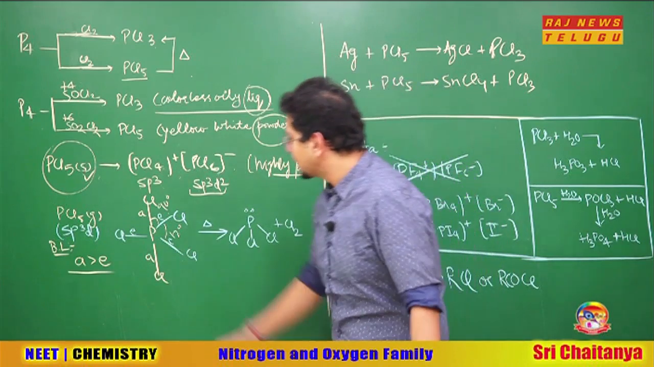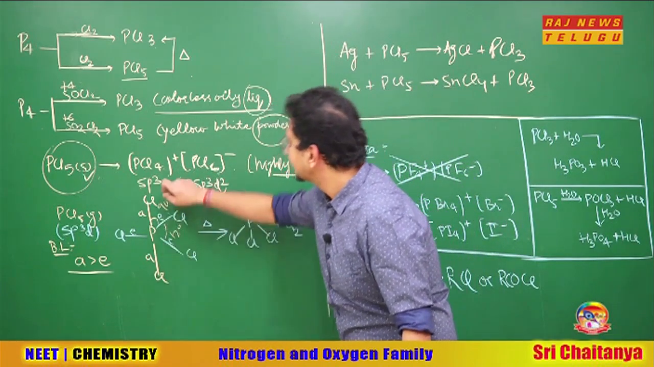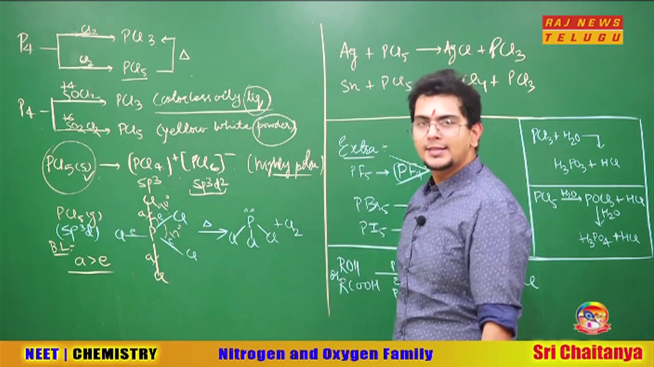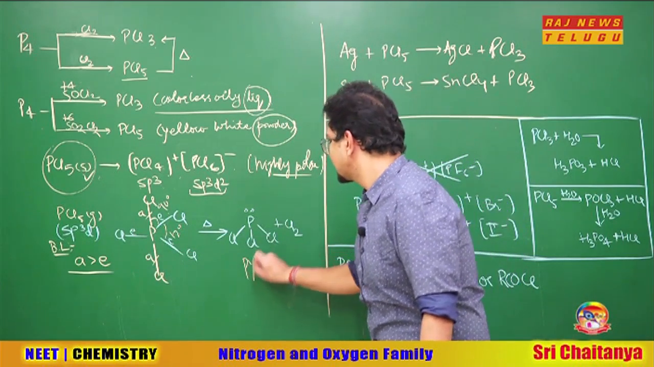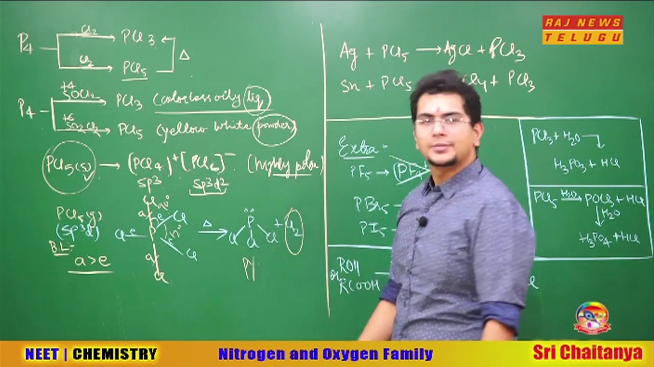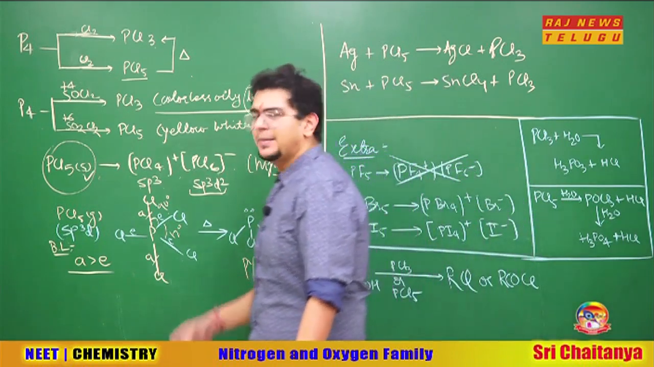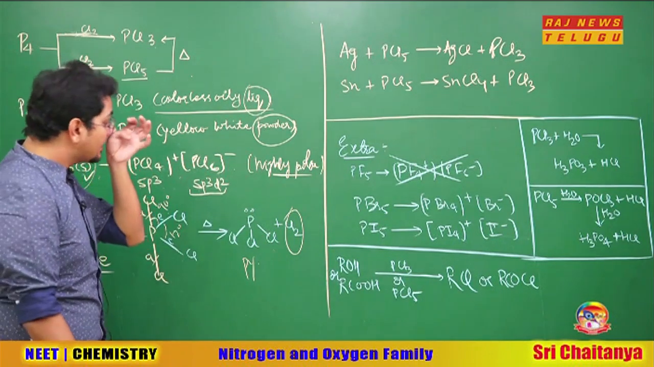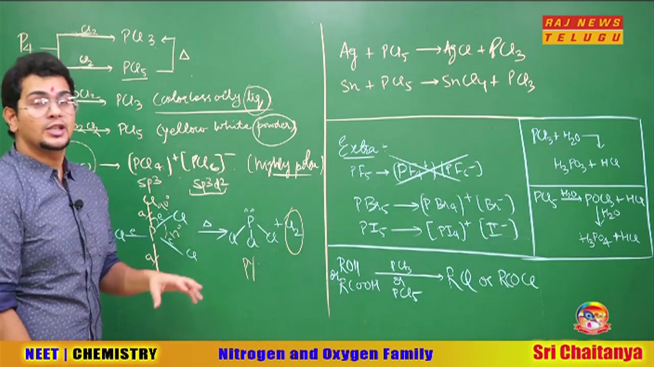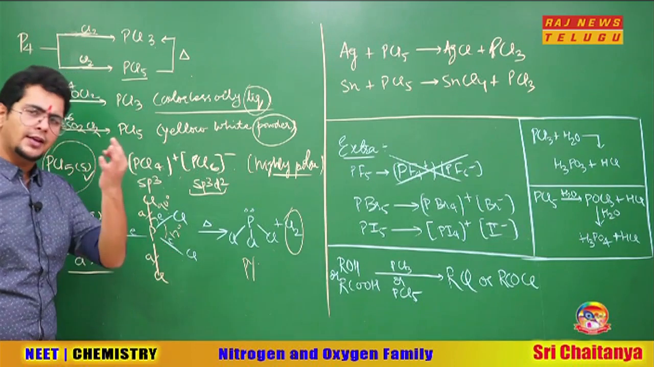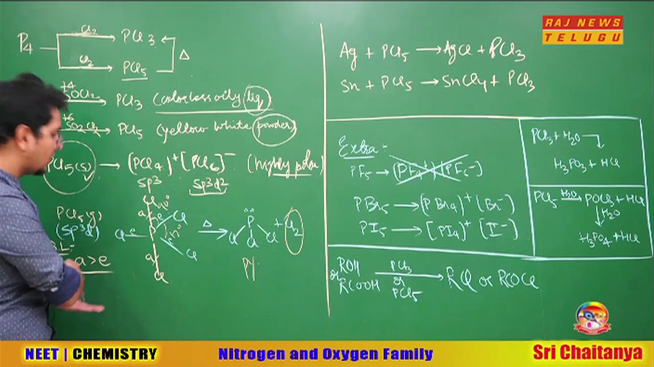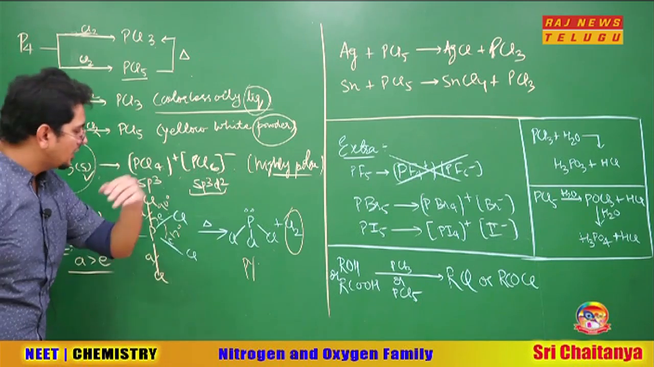So what happens on heating? This PCl5 breaks these 2 Cl from here and you get PCl3. The structure of PCl3 is pyramidal and the chlorine gas comes out. So we can understand that PCl5 breaks to form PCl3 and Cl2, and this Cl2 can be used as a chlorinating agent. So PCl5 is a very good chlorinating agent because it breaks its axial bonds, which are longer and obviously weaker, making PCl3.